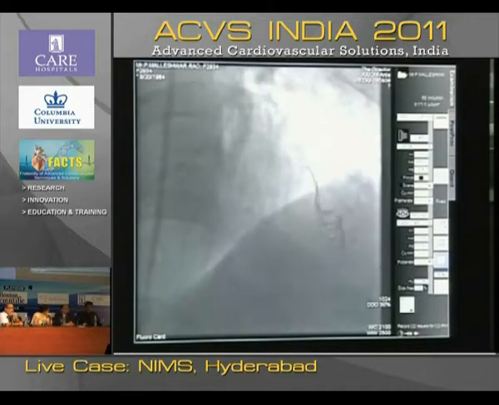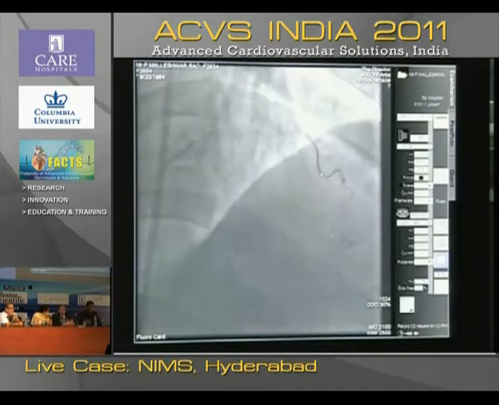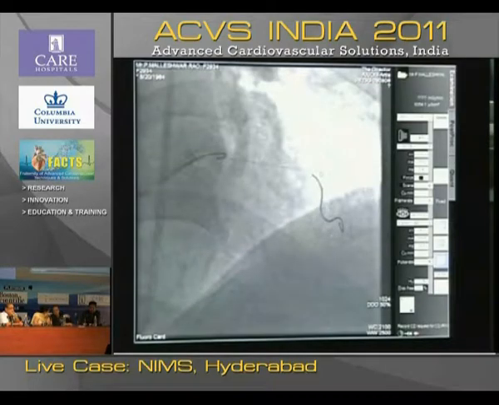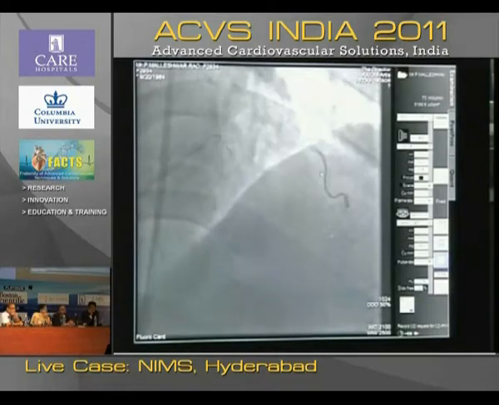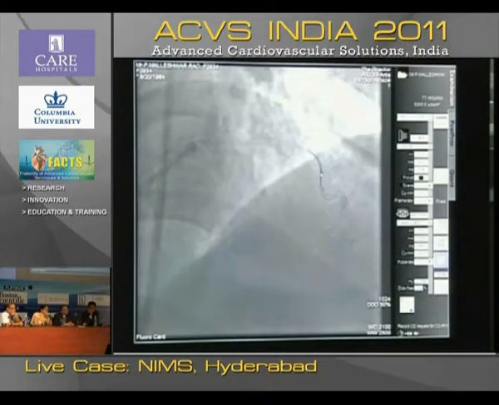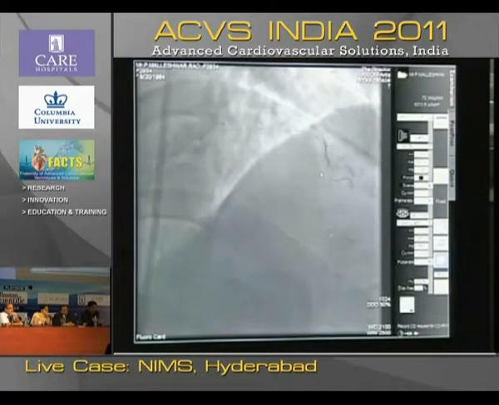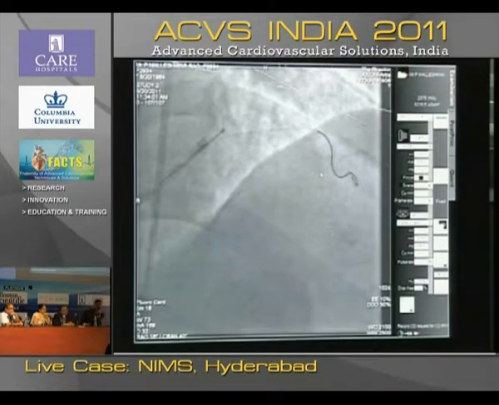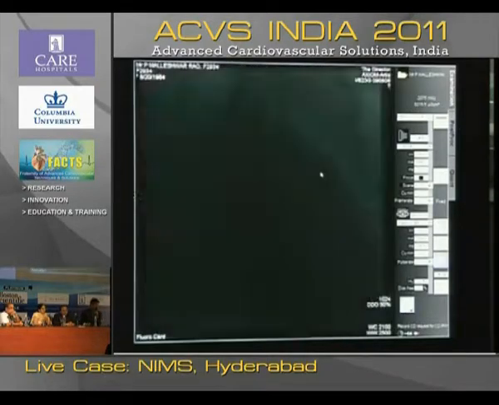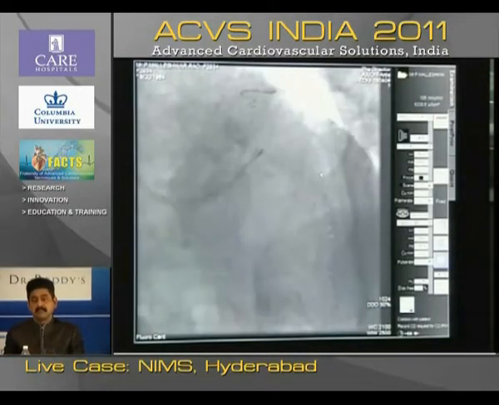Already dilated. So this wire has already taken some curve. It's not going easily into the LAD. Probably while pushing it down, it got looped itself below. Probably it got twisted. Change the wire and take another one. The tip of the wire got twisted.